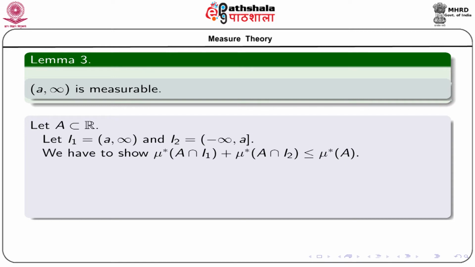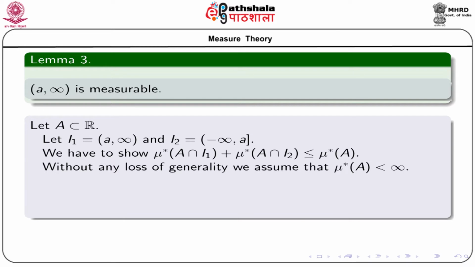So, the equality will come if we can only show this inequality. Without any loss of generality, let us assume that mu star A is finite, because if it is infinity, then the above assertion is always true. Now, let epsilon greater than 0 be given.